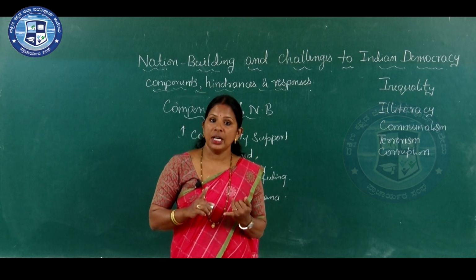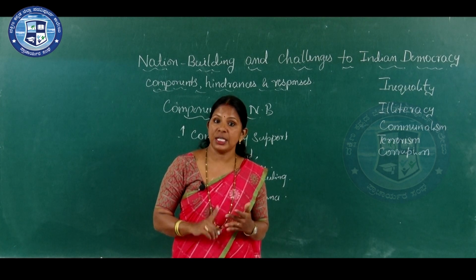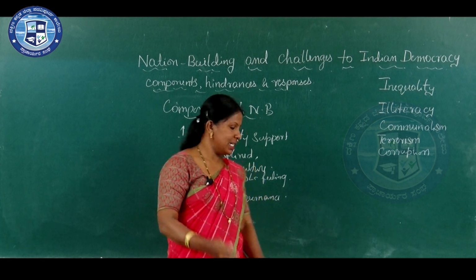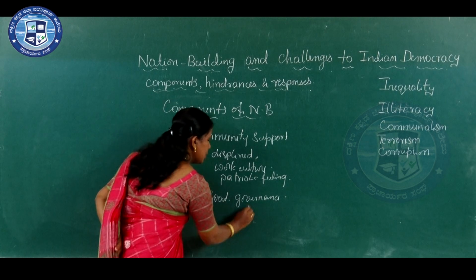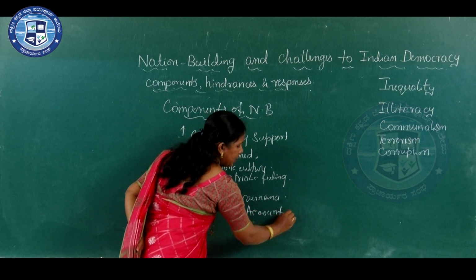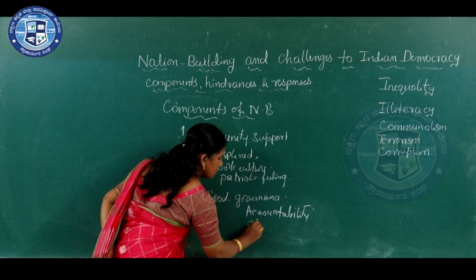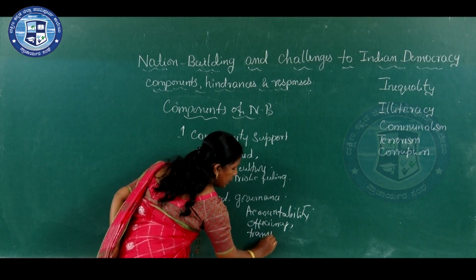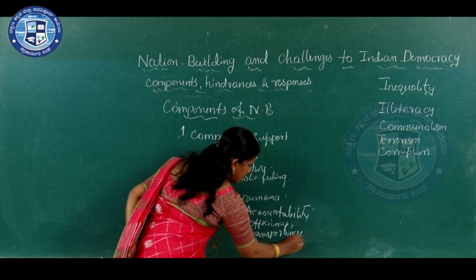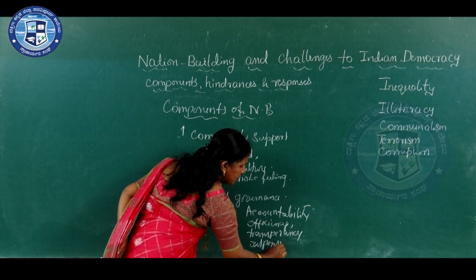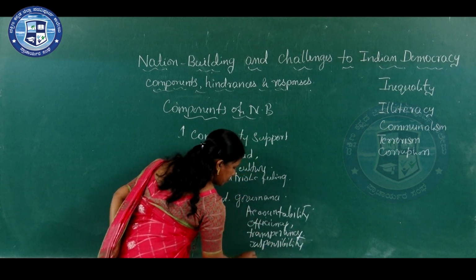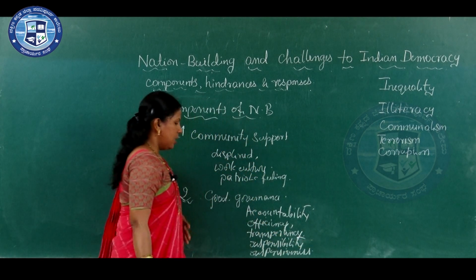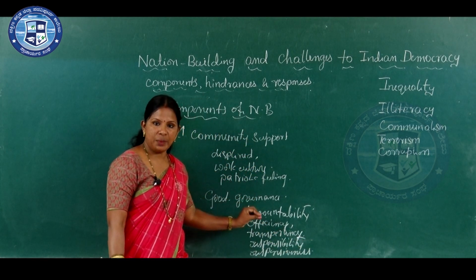Administration must include accountability, transparency, efficiency, responsibility, responsiveness, etc. See, good governance includes accountability, efficiency, transparency, responsibility, responsiveness. These are the qualities of good administration.